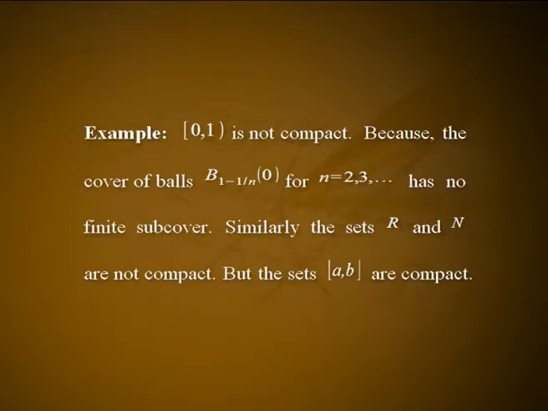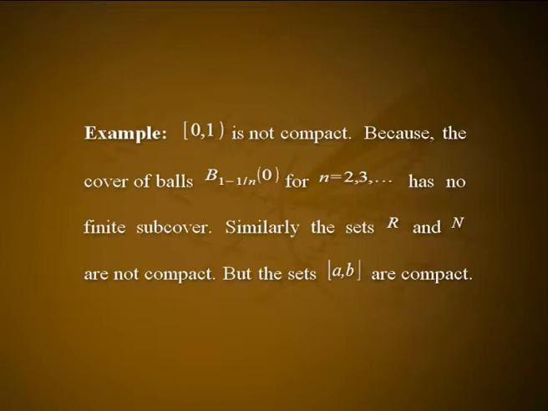Now, C equal to the set of all B(X, Rx) such that X belongs to S is an open cover of S which does not have a finite subcover, a contradiction. This completes the proof.